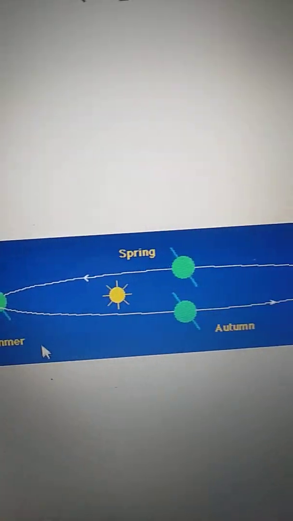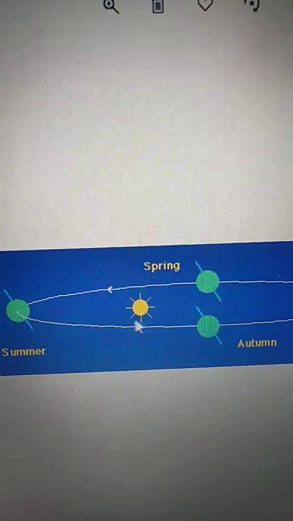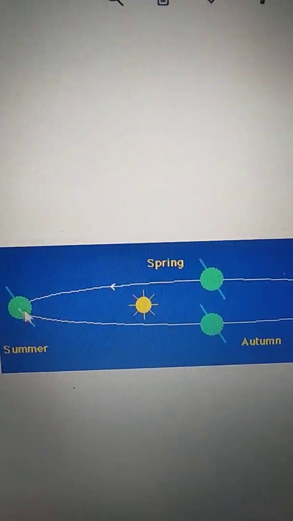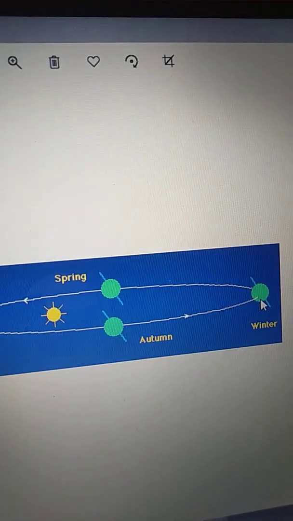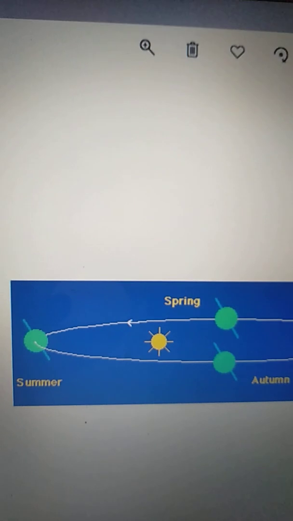See here, when the northern hemisphere faces towards the sun, it causes summer season, and this faces away from the sun, so this causes winter season.